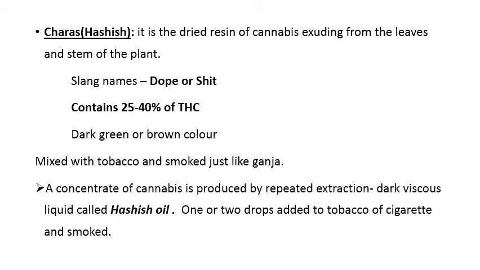A concentrate of cannabis is produced by repeated extraction, so that you obtain a dark viscous liquid called hashish oil. One or two drops of it can also be added to the tobacco of a cigarette and smoked.